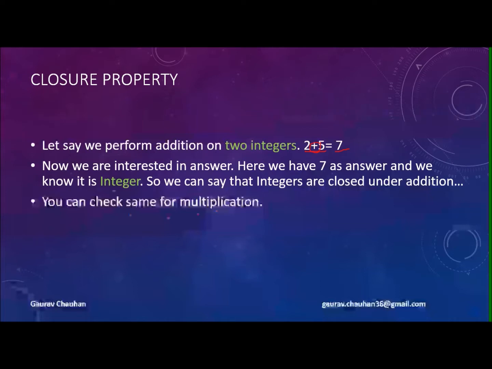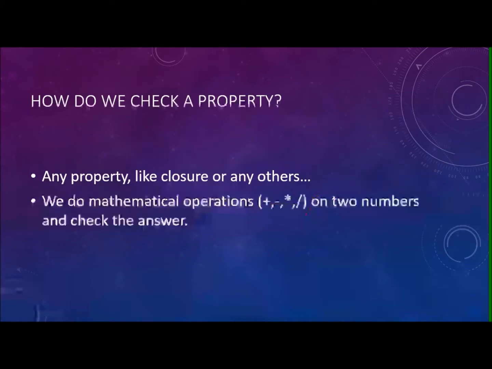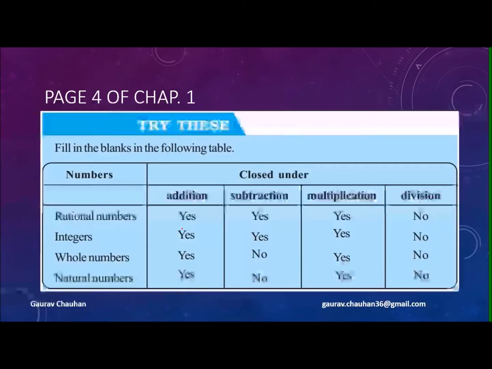Okay, and you can check this for multiplication, subtraction, and division. So as I said, how do we check the property? Any property, closure or any other, we do a mathematical operation on two numbers and check the answer. That's very simple, right? So here is the table. This is taken from page 4 of chapter 1 of the book I told you about earlier.